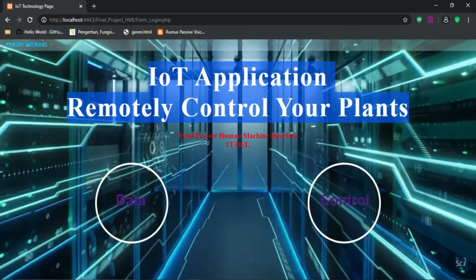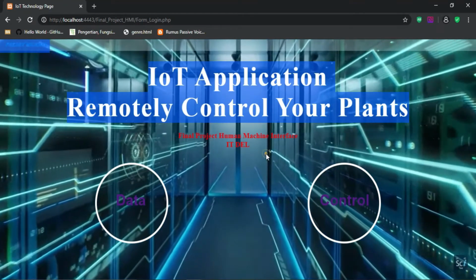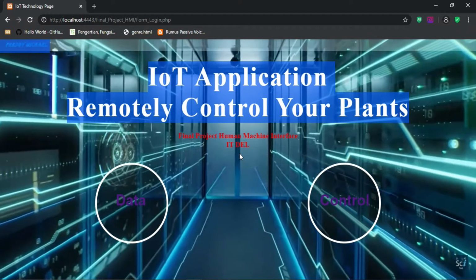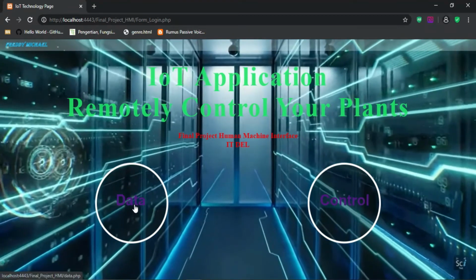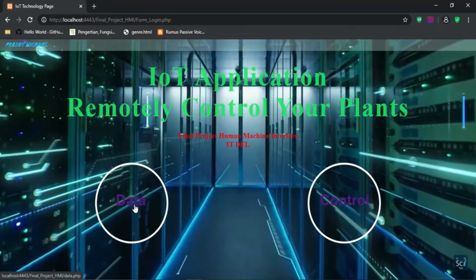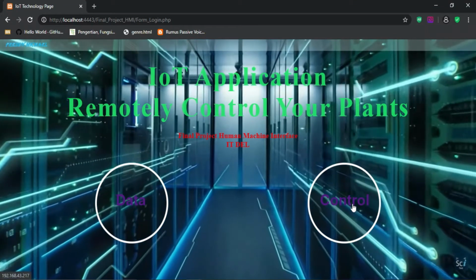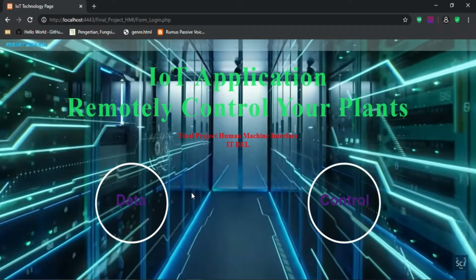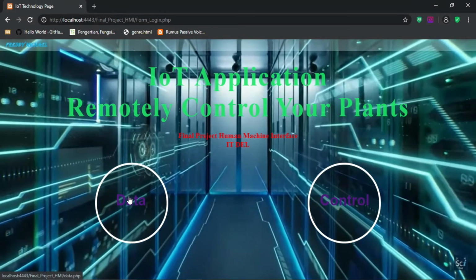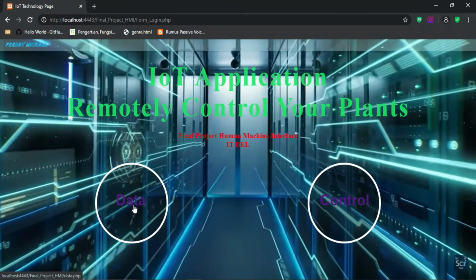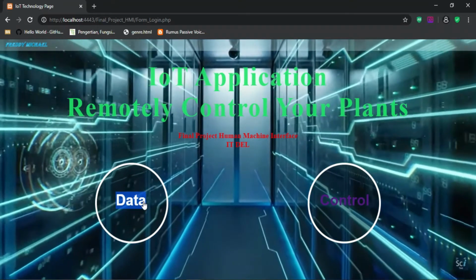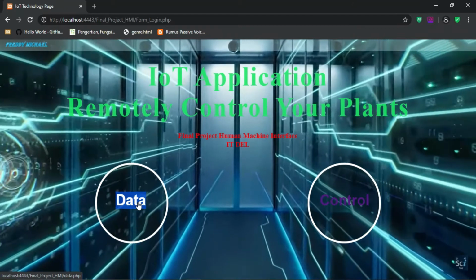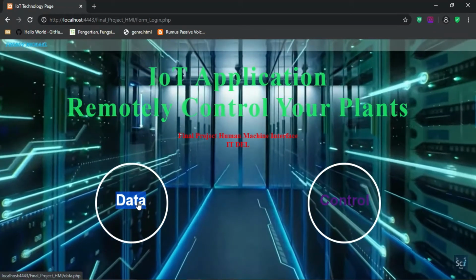For the purpose of interacting with the machine, I designed a more vibrant web page with an interactive background so that users are more comfortable interacting. We can see there are two buttons that we can press, namely the data button and the control button. The data button will take us to the page showing all the data about our plant, and the control button will take us to the control page for the machine.